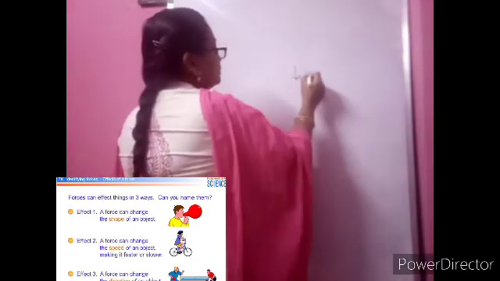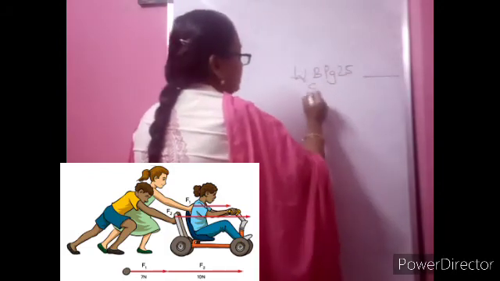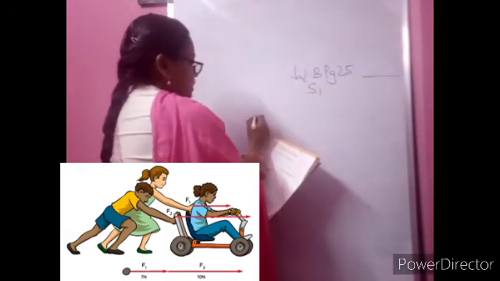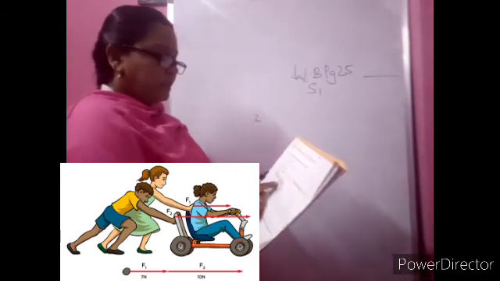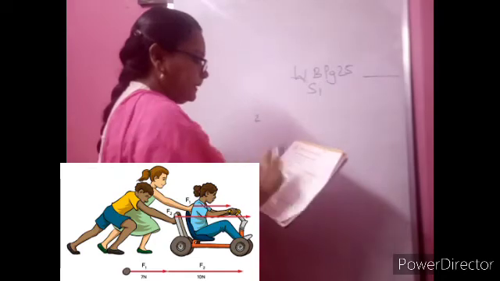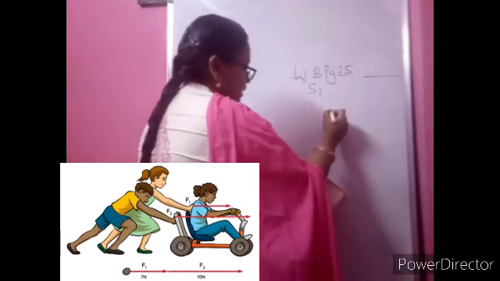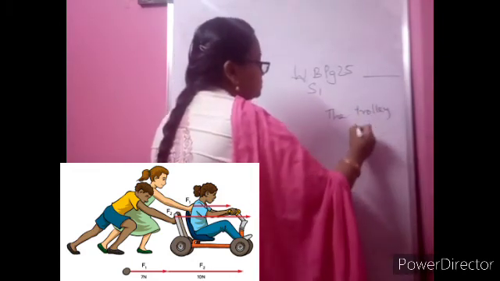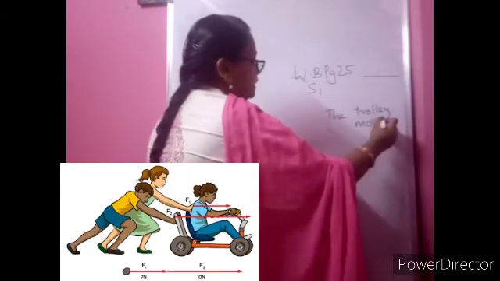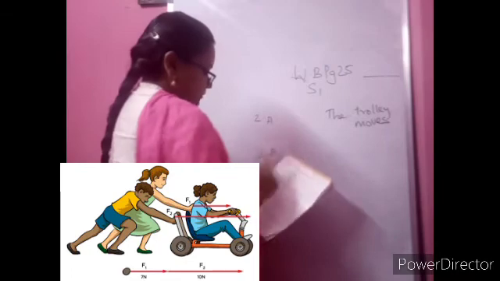Now next, I am talking about workbook, page 25. Please write the date. S1, one you can do on your own. Second one, see the action. What is the effect you see? The boy is applying force. He is pulling, right? So you can write near that diagram only pulling. So what happened? The trolley moves. It is moving the things. Second one, the person is cutting the bananas.